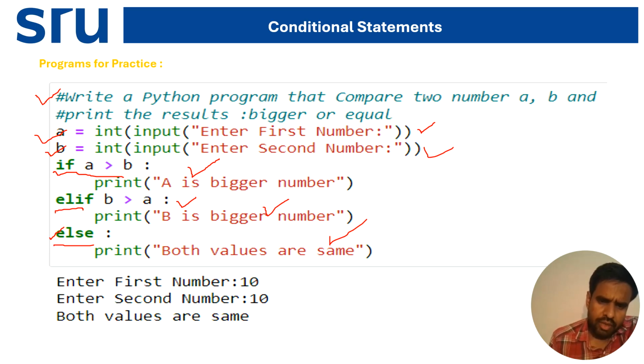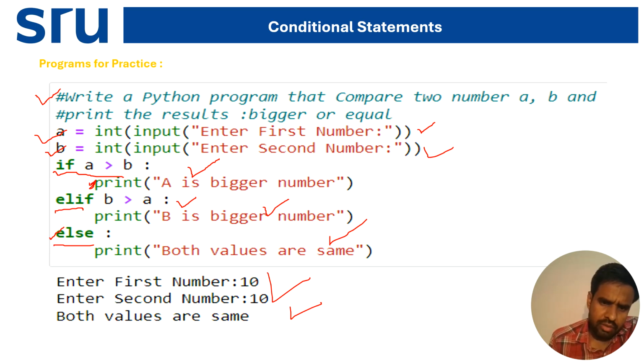When the user runs it, it asks to enter the first number, 10, and the second number, 10 also. When the program runs, it checks if a, which is 10, is greater than b, which is 10. 10 greater than 10, no, so it will not come to this part.